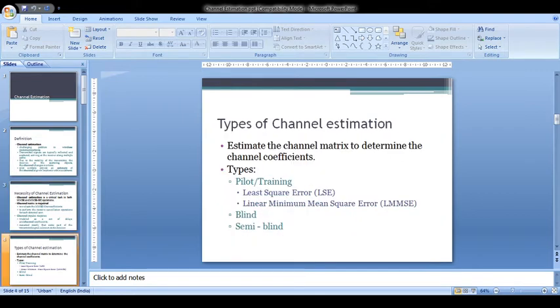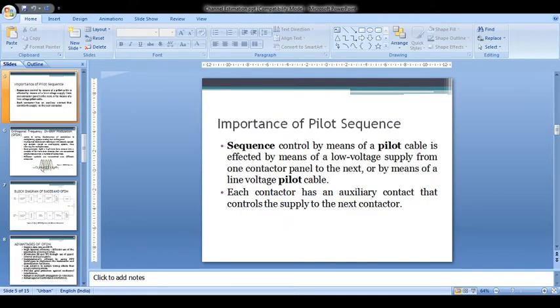The different types of channel estimation involve estimating the channel matrix to determine the channel coefficients. There are three basic types of channel estimation: pilot or training sequence, which includes methods like LS and LMMSE, blind channel estimation, and semi-blind channel estimation. The main importance of the pilot sequence added along with the OFDM symbol is that it is used to control and reduce the inter-symbol interference between the different OFDM symbols.